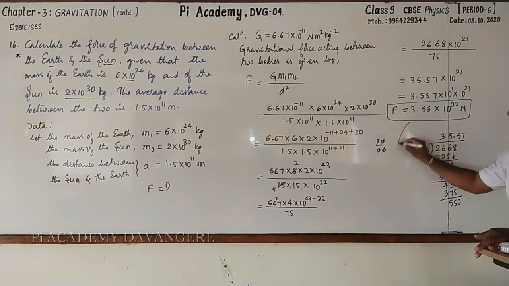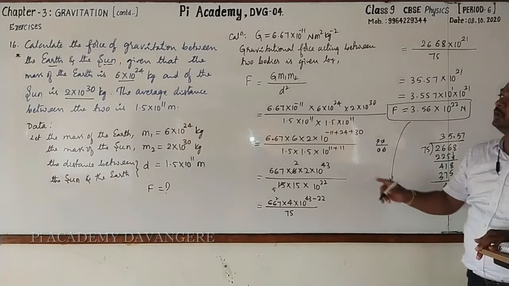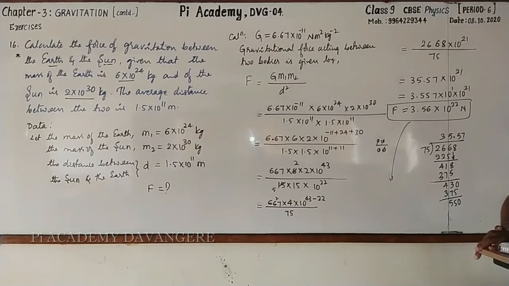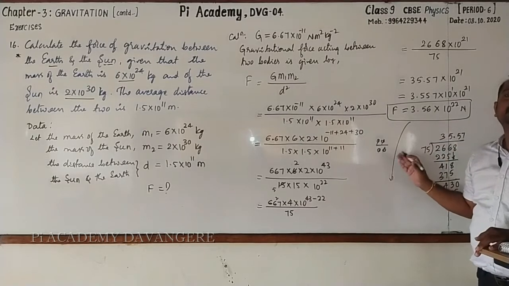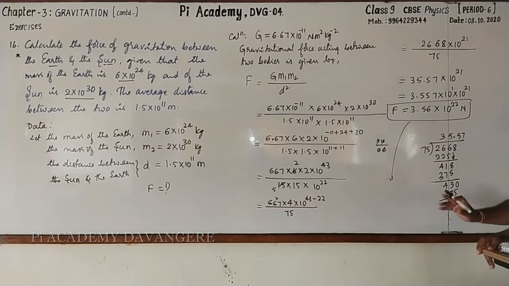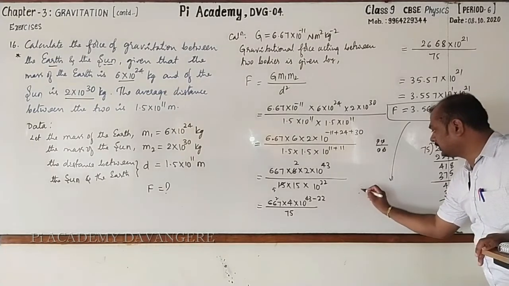This is the gravitational force acting between the Sun and the Earth. Please do remember this value, 3.56 into 10 raised to the power 22 Newton. Here I will write the conclusion.